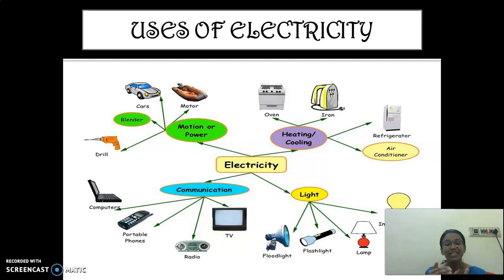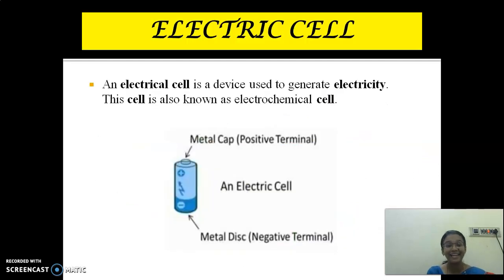So just share with your friends or family members how your day would be without electricity. Okay, children? Now we are going to enter into the lesson. What is that? Yes, electric cell. So about this electric cell we will be discussing in the next part.